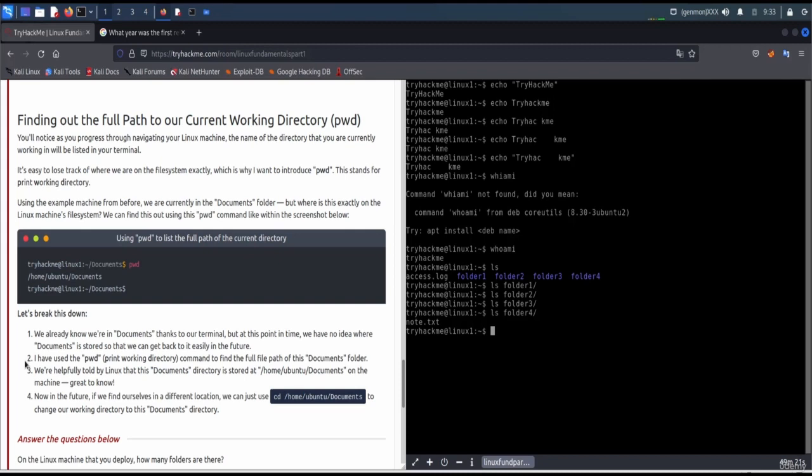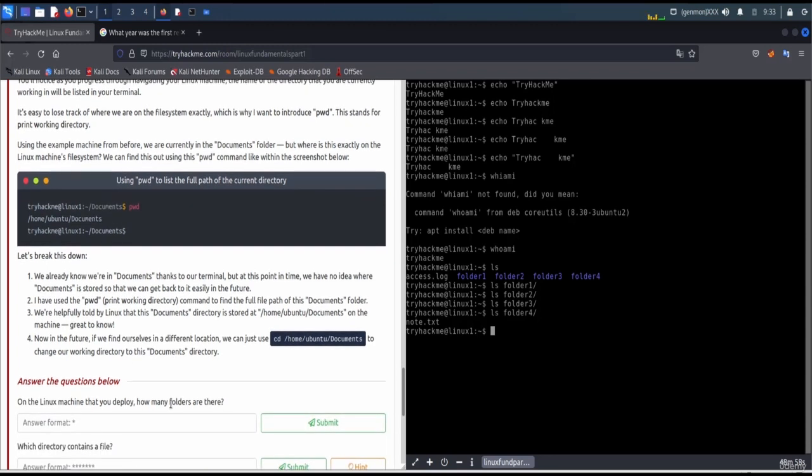We are hopefully told by Linux that documents is stored in home/ubuntu/documents on the Linux machine. Great to know. Now, in the future, if we find ourselves in a different location, we can just use cd /home/ubuntu/documents to change our working directory to the documents directory.